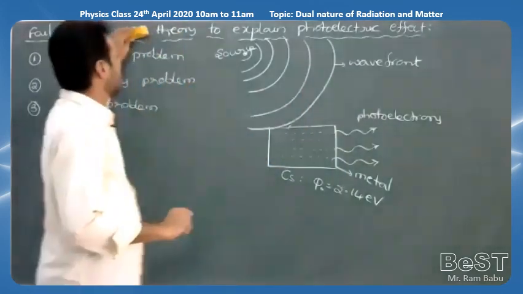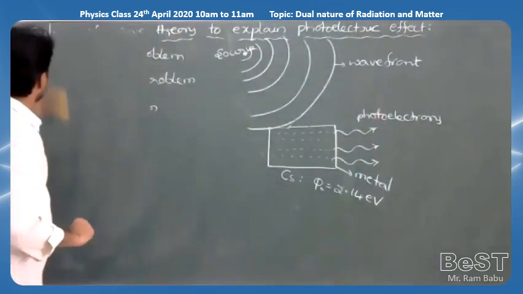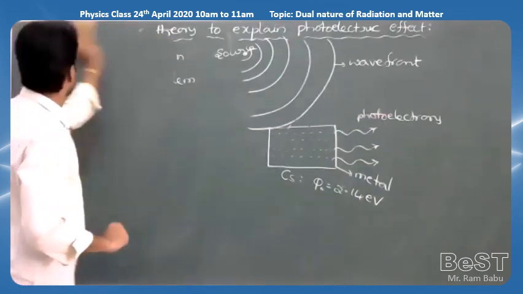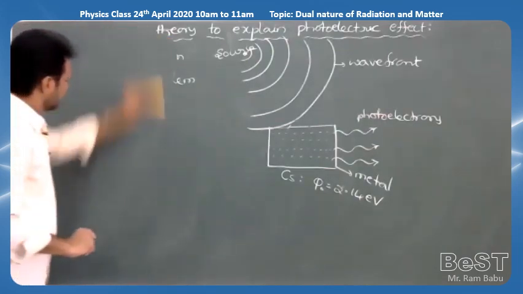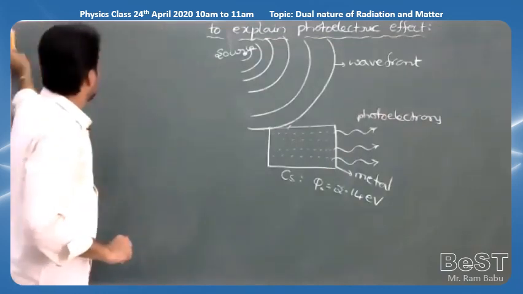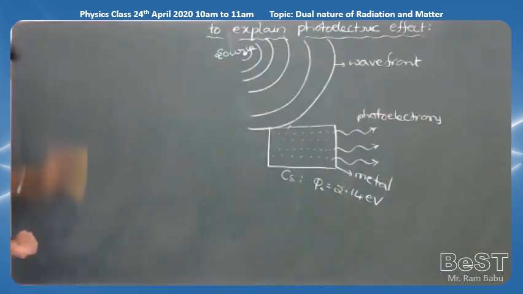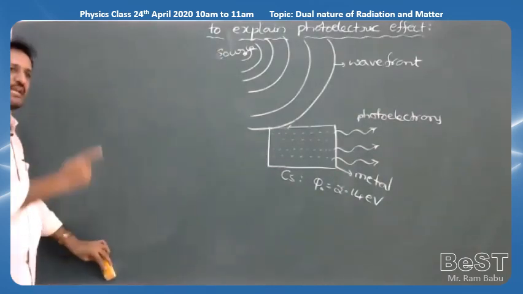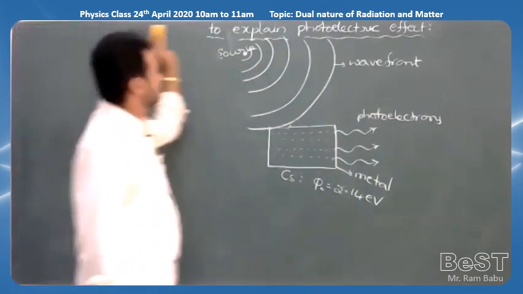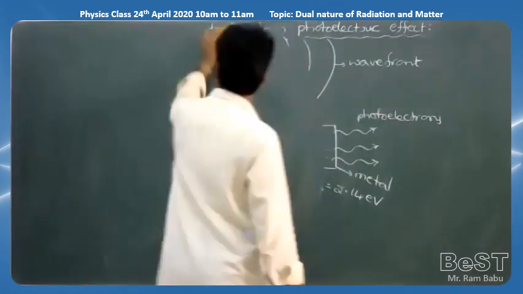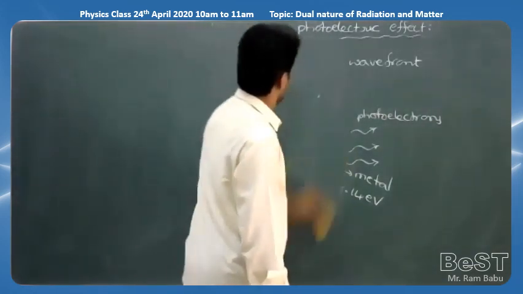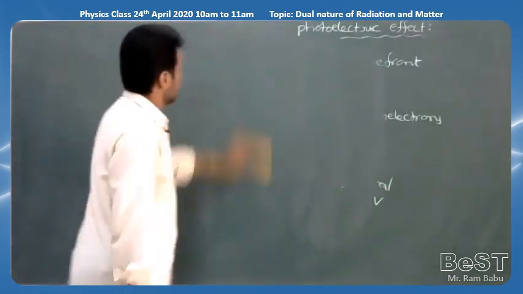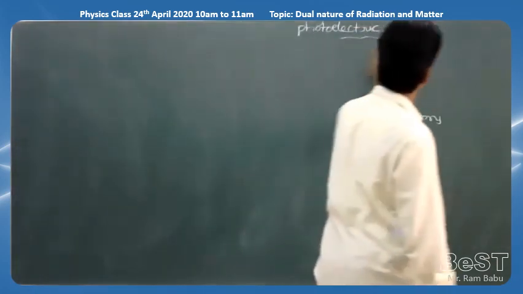But later the same concept was explained by Einstein using quantum theory. Whenever wave theory failed, quantum theory automatically came into force, and Einstein used Max Planck's quantum theory to explain the photoelectric effect. We'll go for Einstein's concept only.